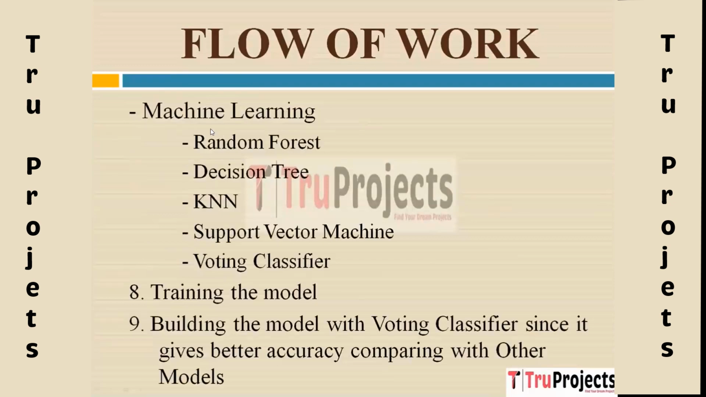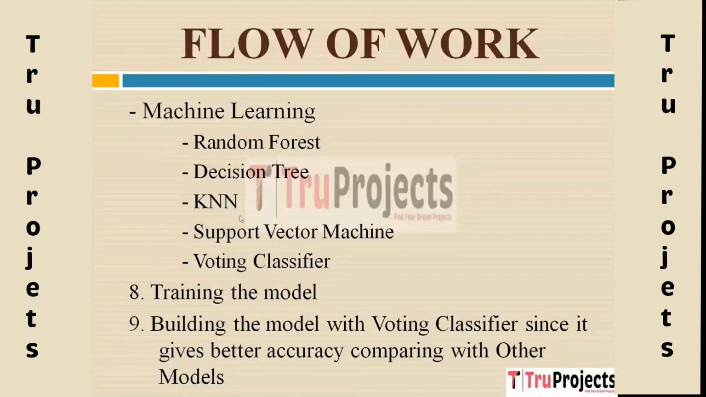Now, in machine learning, the first model we have is random forest. It is an ensemble learning model that combines multiple decision trees to make predictions. And the second model we have is the decision tree. A decision tree is a tree-like model that represents decisions and their possible consequences.